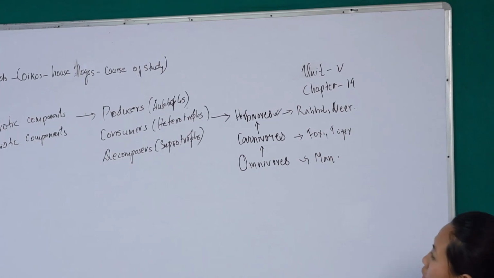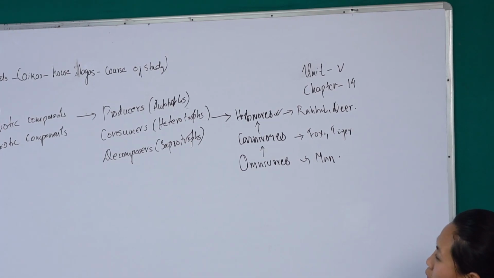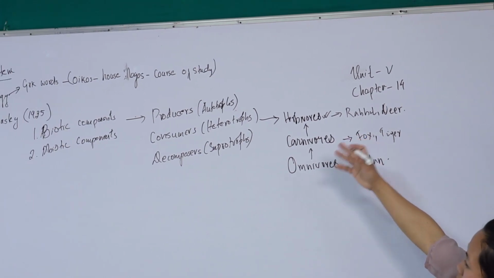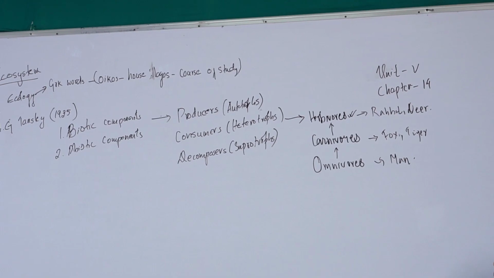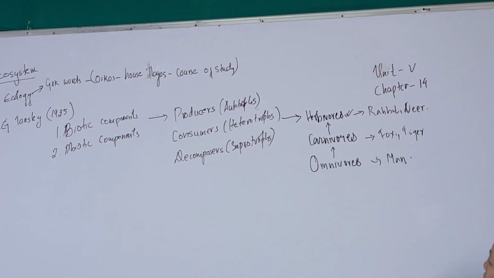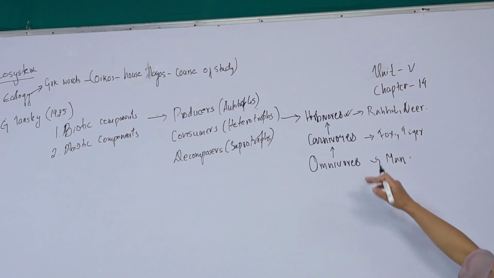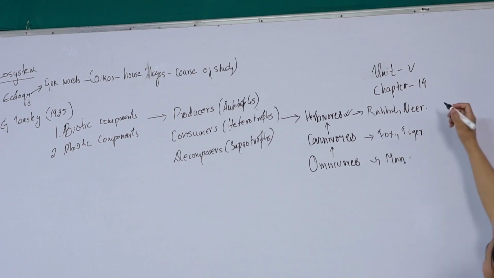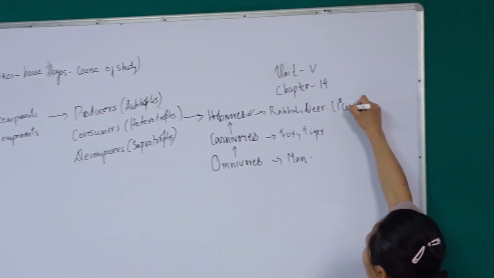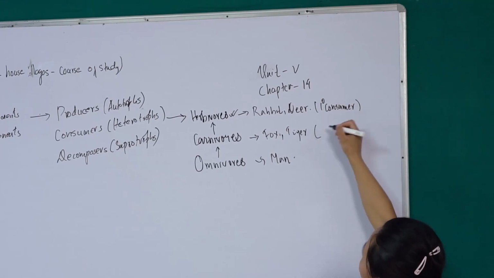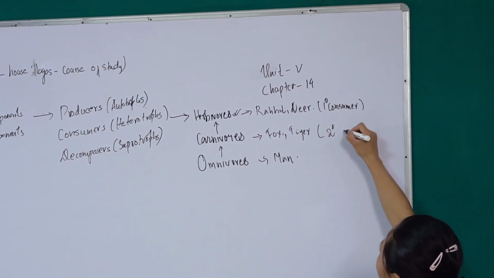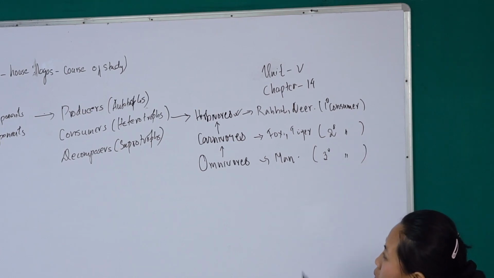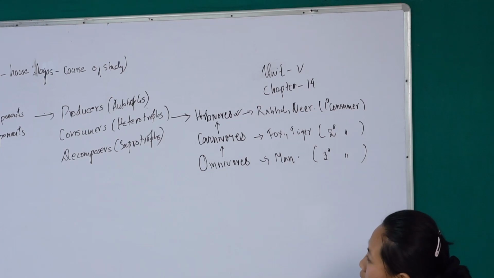So the consumers are those organisms or biotic components which depend upon the producers, and they are classified as herbivores, which depend upon the producers for their nutritional requirements, then the carnivores, which depend upon the herbivores, and omnivores, which depend upon the carnivores. So these herbivores are also called primary consumers. Then carnivores are known as secondary consumers. Then omnivores are also known as tertiary consumers. So these are the groups of organisms which constitute the consumers.